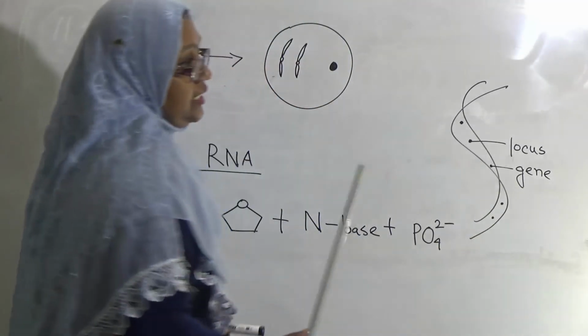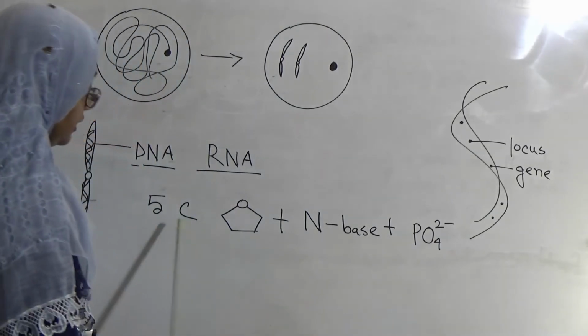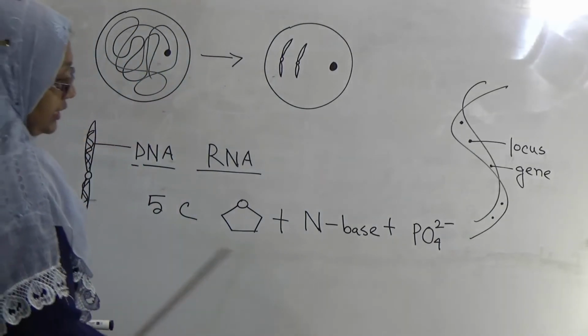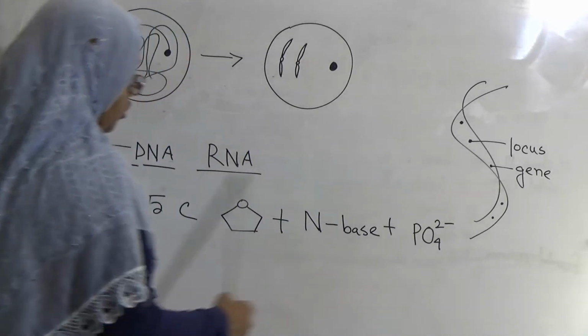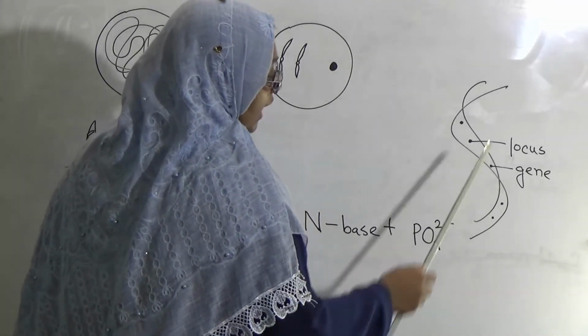Now what is gene? Gene is a sequence of these things, the phosphate, nitrogen base, and sugar combination. Mainly the sequence of this combination is known as gene.